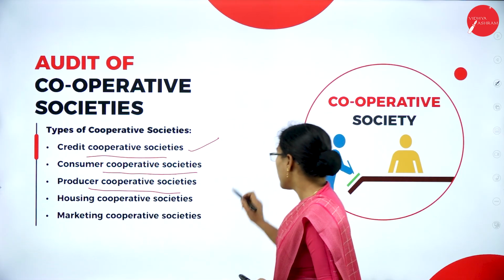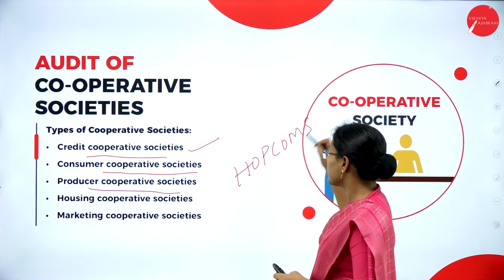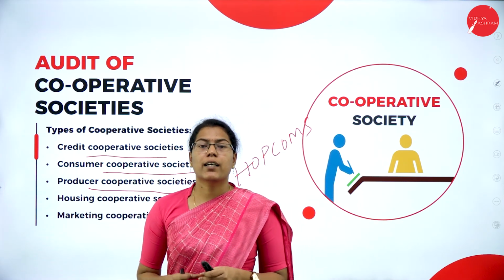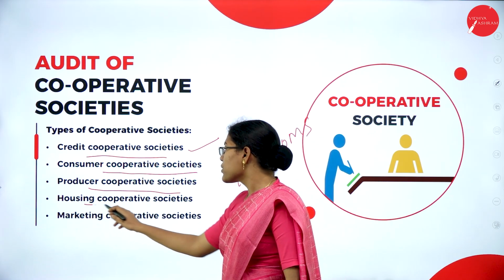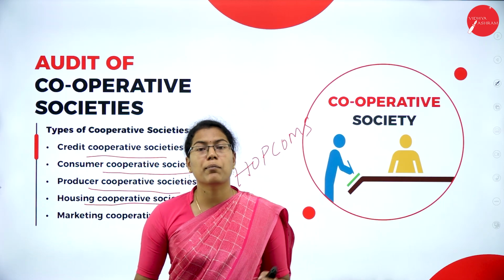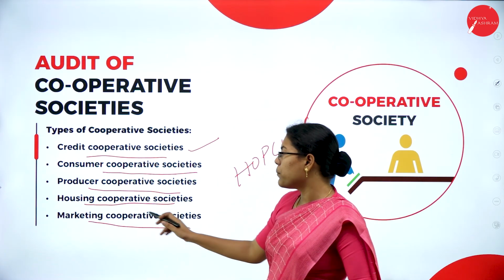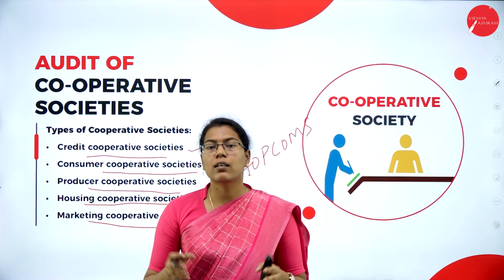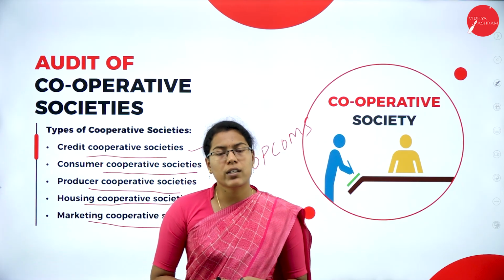Say for example, Hopcoms. Hopcoms help their farmers to market the fruits and vegetables that are produced. Then housing cooperative societies, here they help build houses for their members at reasonable rates. Whereas marketing cooperative societies help their producers or members to market or sell their products in a reasonable way, and it helps them with promotion of their products and services.